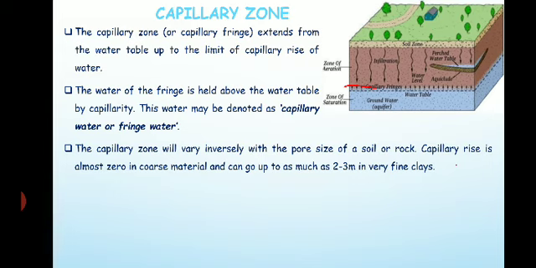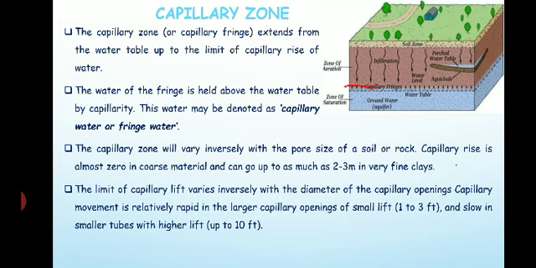So the capillary zone will be more, as much as 2 to 3 meters in very fine clay. The limit of capillary lift varies inversely with the diameter of the capillary openings.